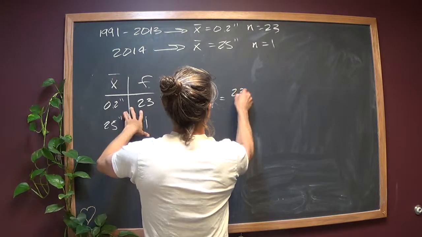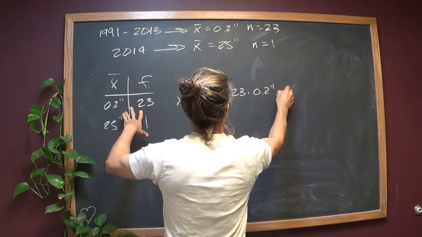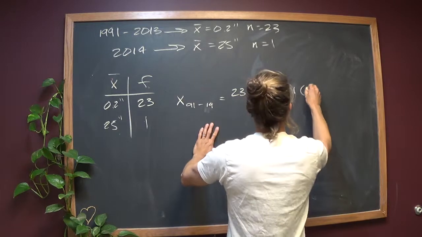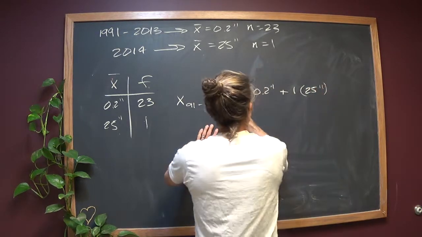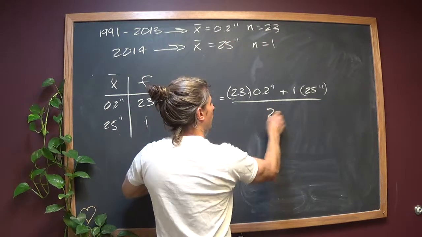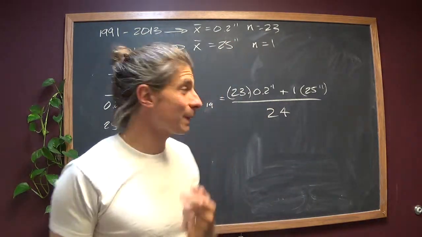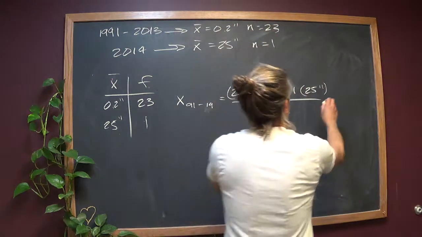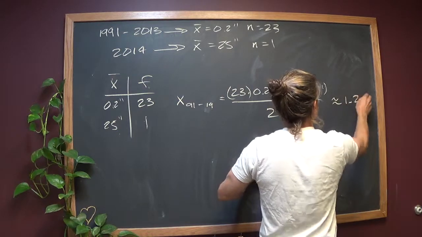So you're going to have 23 times 0.2 inches plus 1, or ignore, times 25 inches. Put that in parentheses if you want. Divided by how many years we have, which is 24 in total. And this works out, I used Google to calculate this because I can't do math, as you've seen, about 1.2 inches on average, which is amazing.